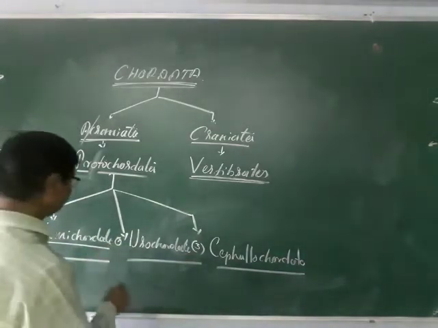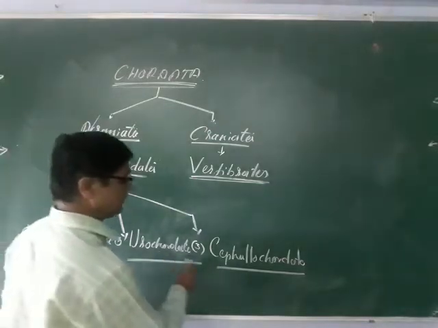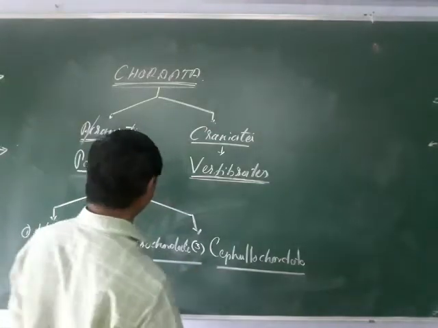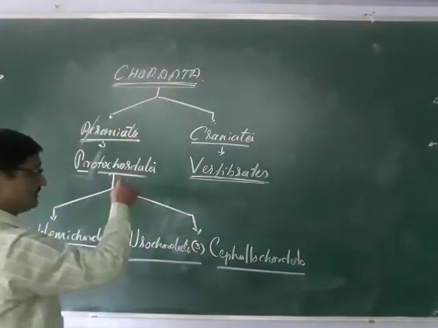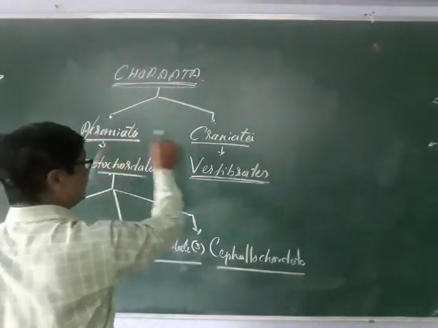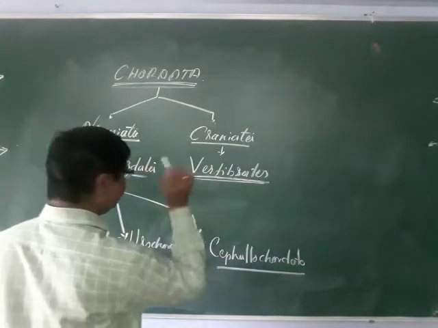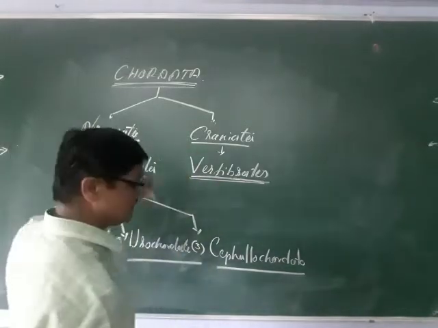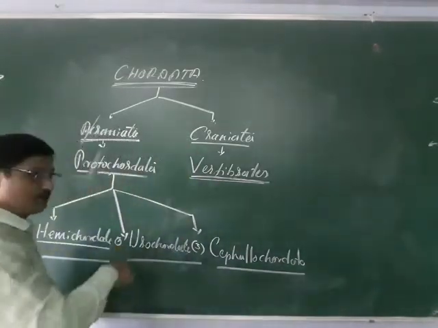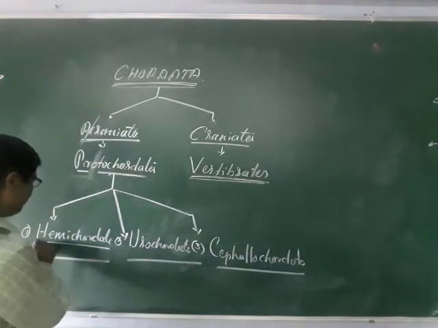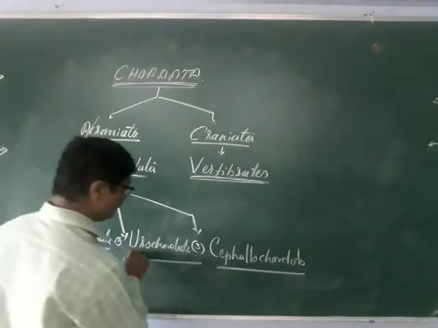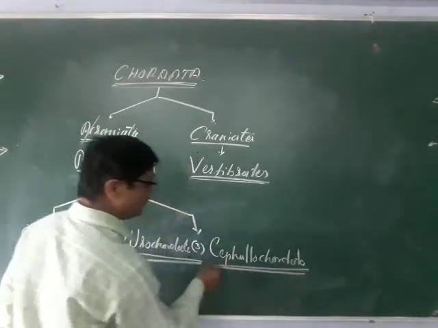So once again, what is hemichordata, what is the urochordata and what is the cephalochordata? Chordates have been studied as acraniata, craniata or protochordata and the vertebrates. Protochordata, depending on the presence of the notochord, have been classified into hemichordata, urochordata as well as cephalochordata.